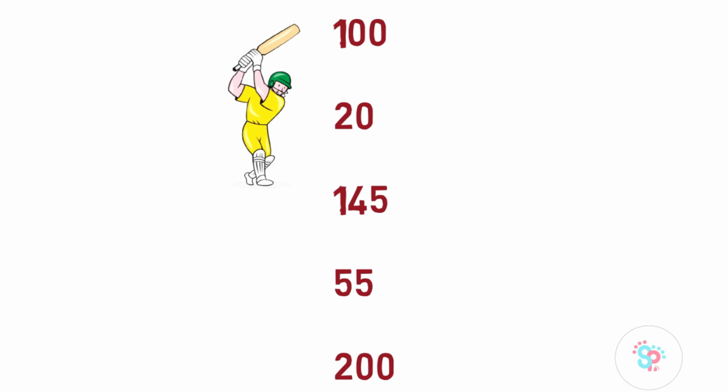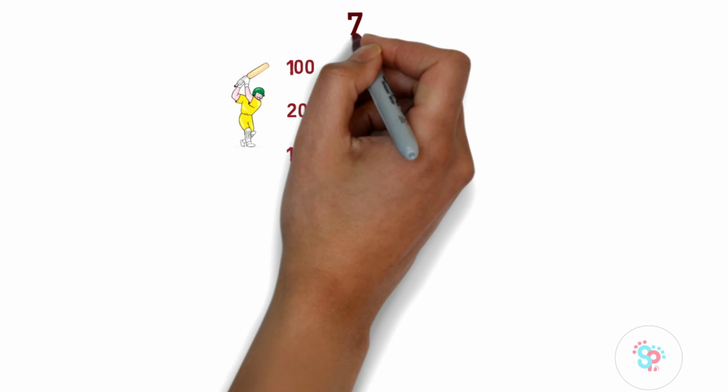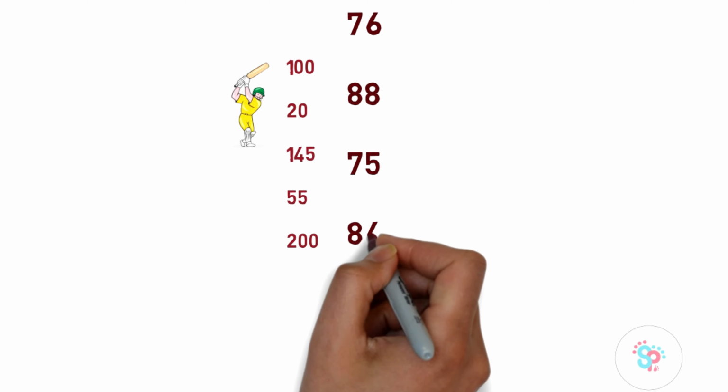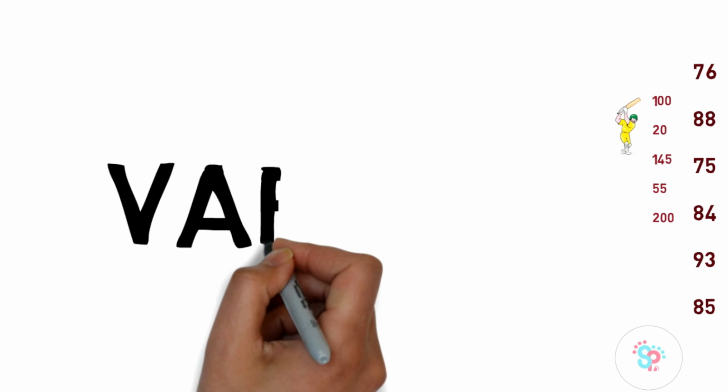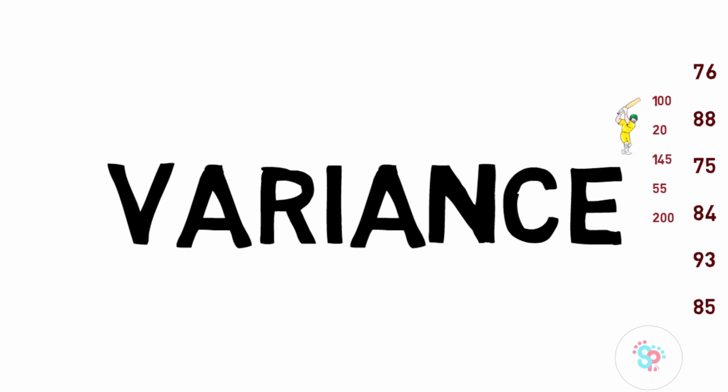Consistent scoring means scoring with less variation. For example, 76, 88, 75, 84, 93, and 85. You can notice that compared to the scores of the batsman, the variation in these scores is very less, and consistent scoring is like this. And for identifying who is more consistent, we use variance. And variance is again a statistical parameter.